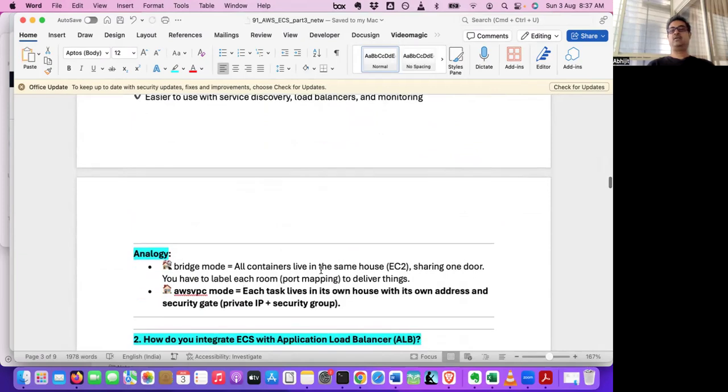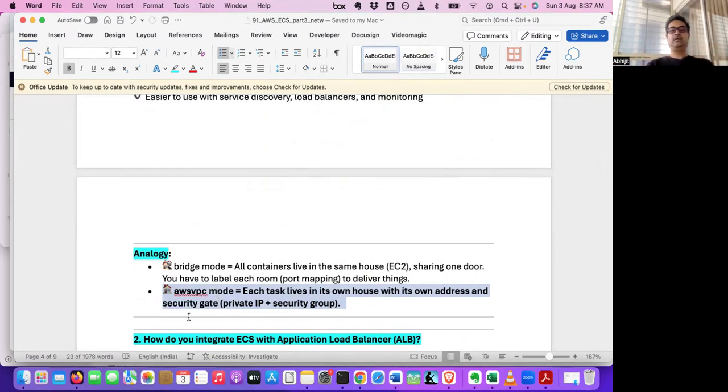So bridge is like all containers live in the same house, sharing one door. You have to label each room, that is the port mapping, to deliver things. In awsvpc mode, each task lives in its own house with its own address and security gate. So this is private IP plus security group, awsvpc mode. And for Fargate, it's a must, this is the only option. And for EC2, there are multiple options. This is one of the options, and this is the best one.